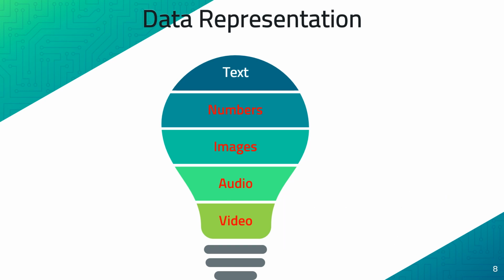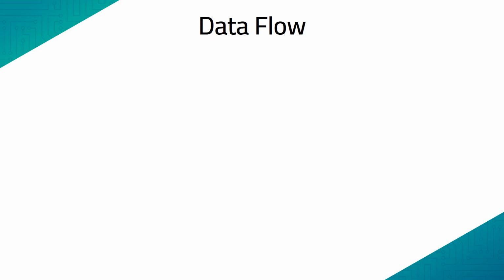We have 5 basic fundamental forms, that are text, numbers, images, audio and video. Next we shall discuss, now that we have defined data communication and data, how exactly this data flows in the network. What are the different ways in which the data can move from source to destination. The first form in which the communication between two devices can happen is simplex. We have 3 forms, that is simplex, half duplex and full duplex. Let us look into each one of them individually.